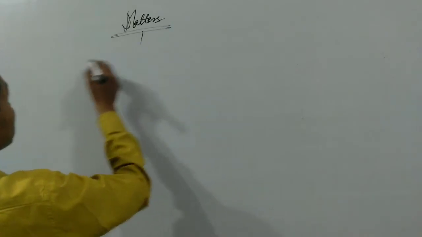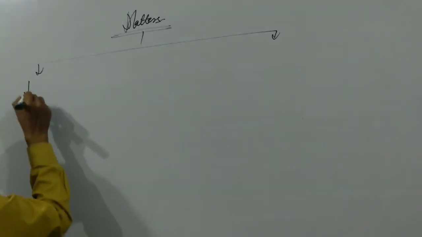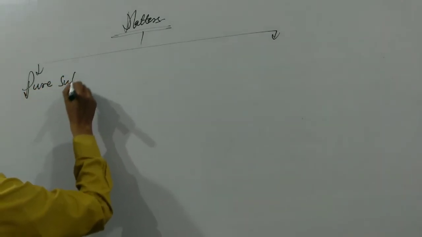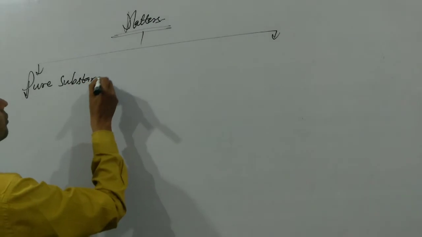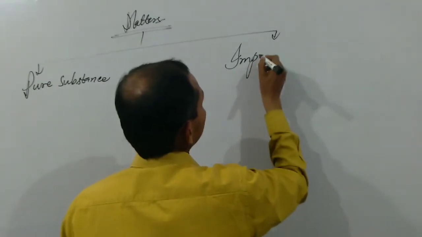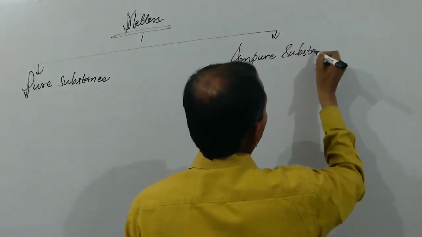First, matter has been classified into two parts, that is pure substance and another is impure substance.